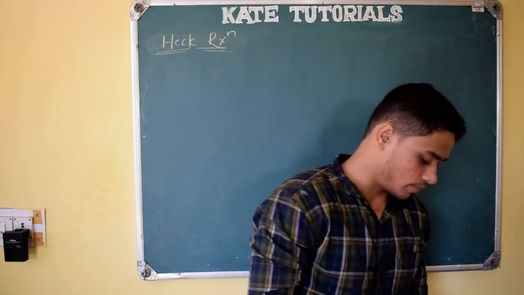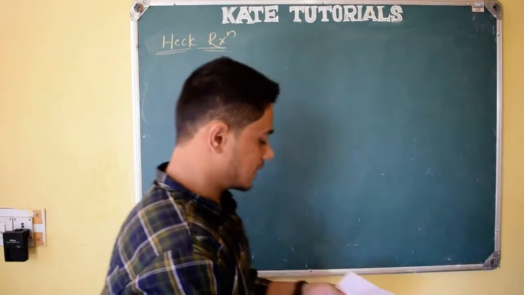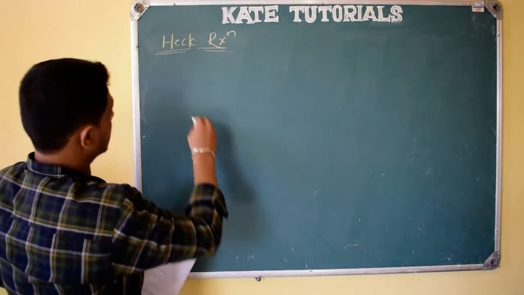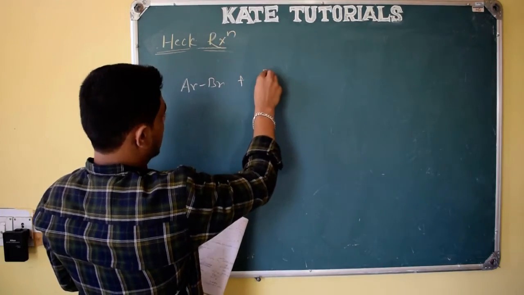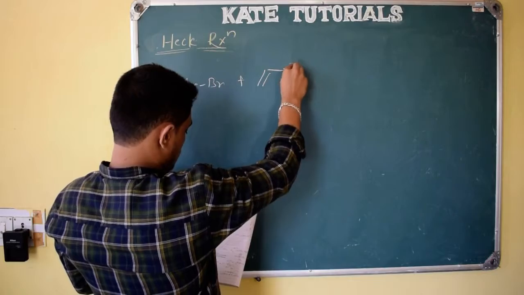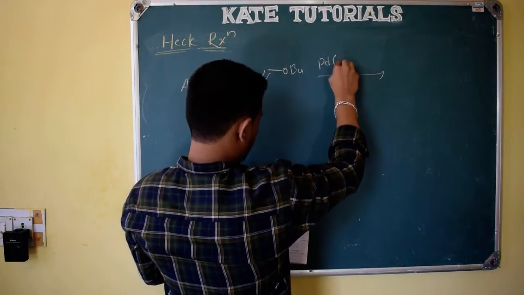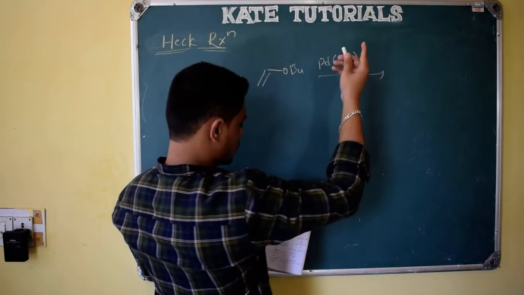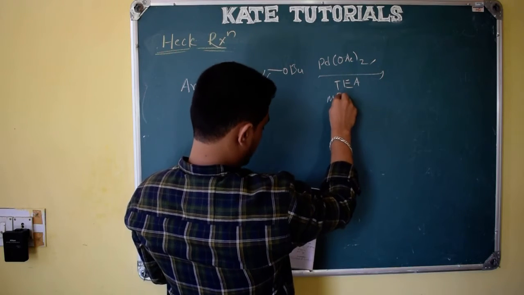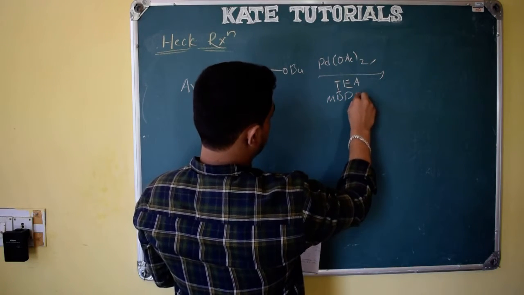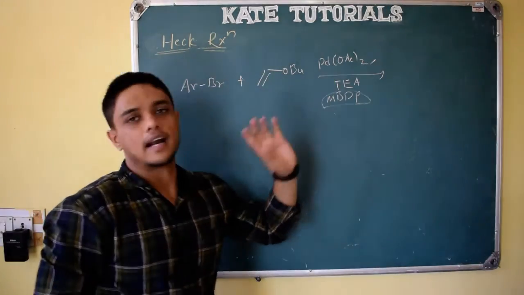So let us see a few more examples, right? Here one example is there. This is also very important. Here they have taken ArBr, bromide, and OBu, right? And ligands they can show like Pd(OAc)2 or L2, and the base they have used is triethylamine and some solvent like NMP. You don't worry about these solvents, right? Only you need to know the reagents and the base.